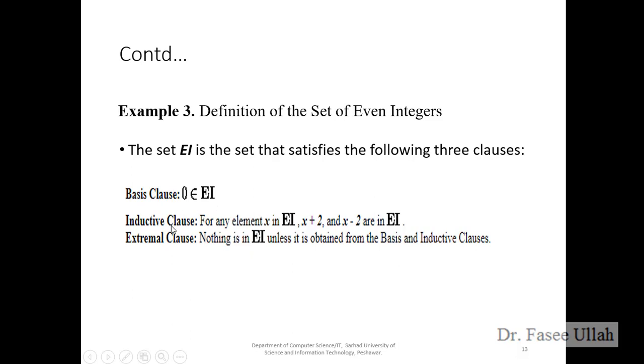So how can we extend it in the inductive clause? For any element x in the even integers, we can further extend to x plus 2 or x minus 2. This is called even integers. Here we use the minus 2 because they didn't mention whether it should be negative or positive. If there is some condition, then we can omit either this one or this one, right? So it depends.